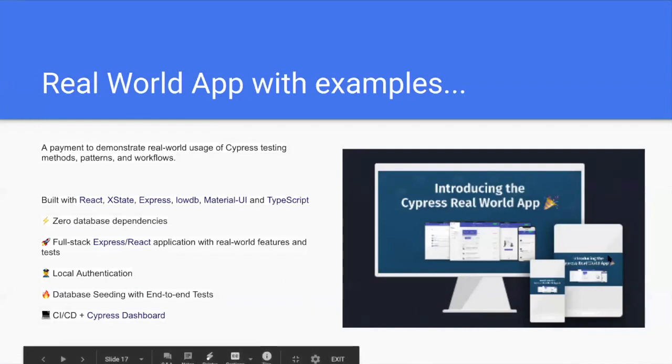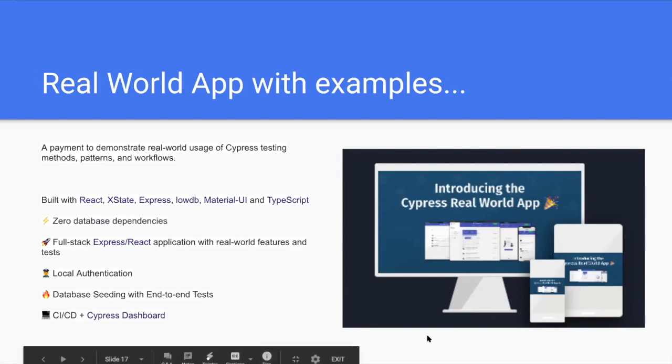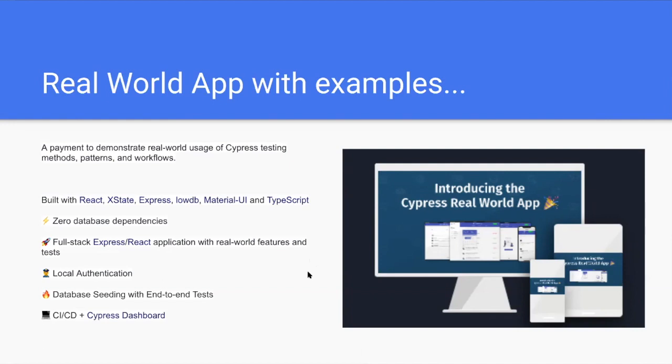Here we can see the real world app with examples. The Cypress team built a framework for testing purposes and for practicing Cypress on a real world app, a payment app to demonstrate real world usage of Cypress testing. It comes with methods, patterns, and workflows. This app is built on React, XState, Express, Material UI, and TypeScript, and it's a full stack Express React application.